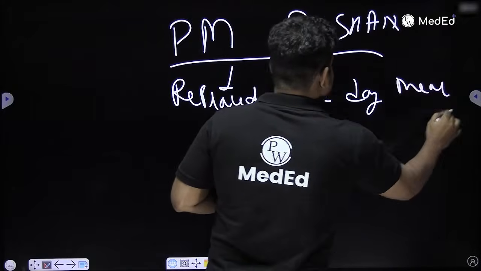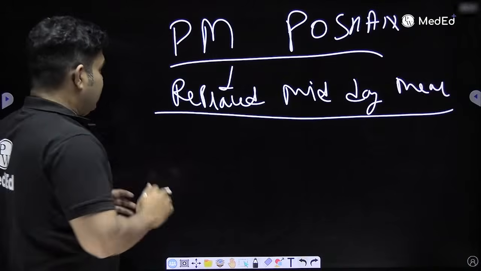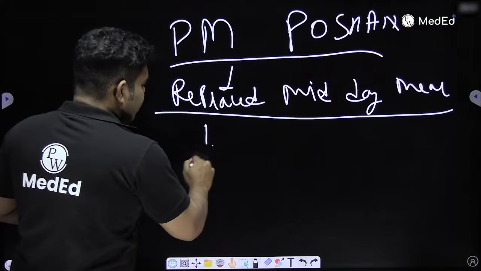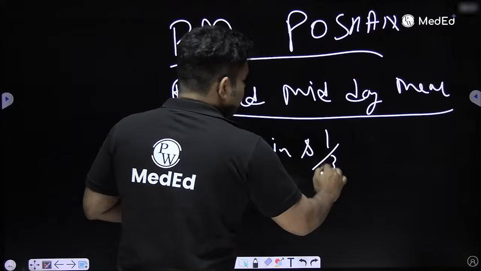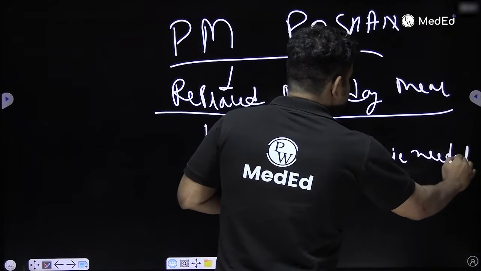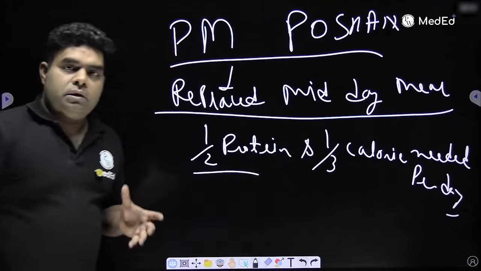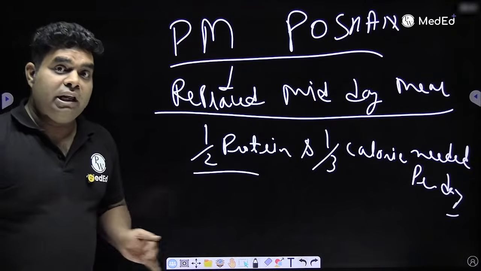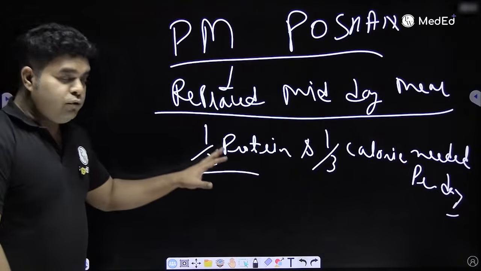You have PM Poshan, and when they were replacing it, they said we will do one more thing. Previously, when the midday meal was there, they were giving half of the protein and one third of the kilocalories needed per day at midday. And why were they giving more protein and less calorie? Because mothers and children all over India are mostly eating rice, so they are not getting protein at home. So in school, they give more protein, less calorie.